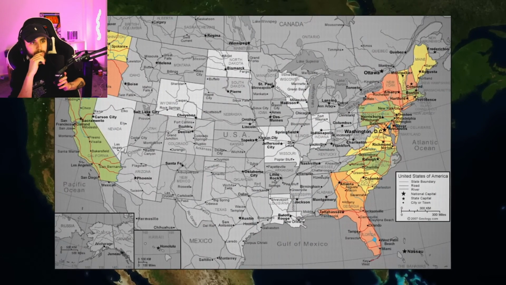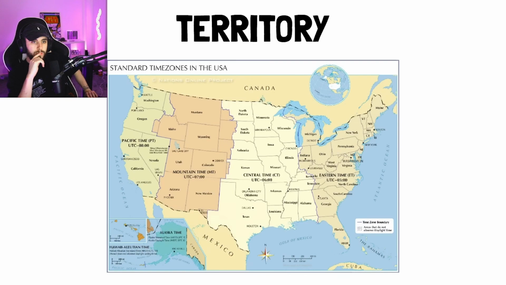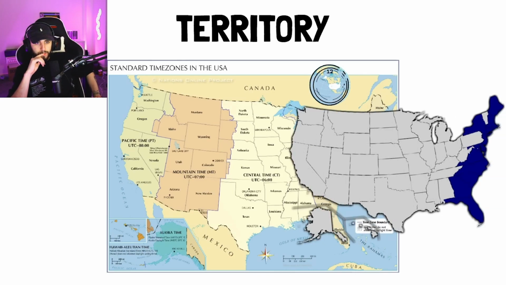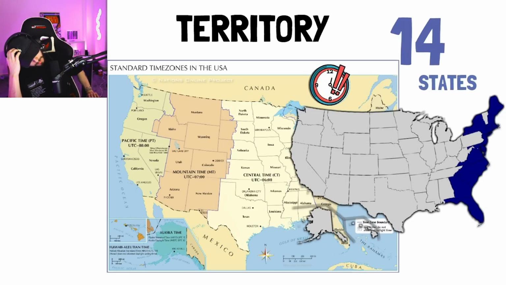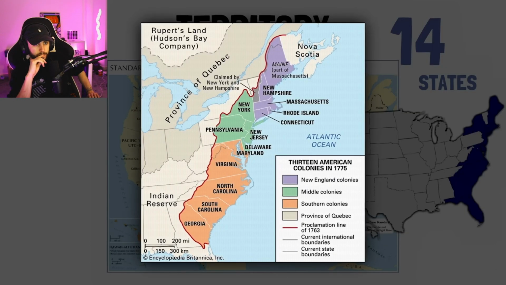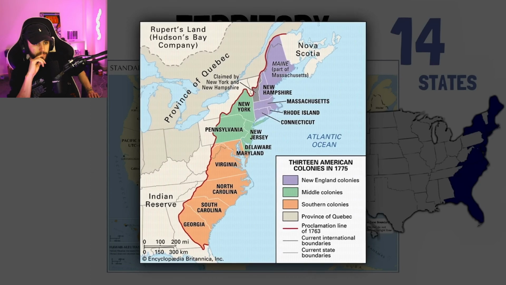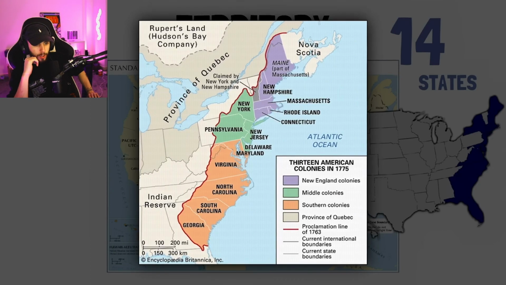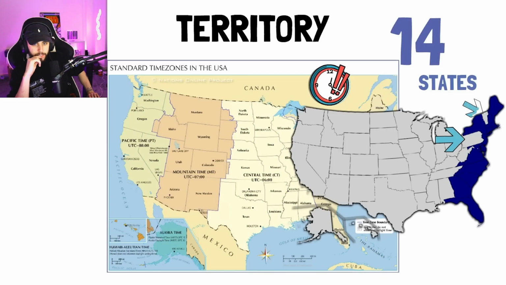The East Coast borders the Atlantic Ocean and Canada, while the West borders the Pacific Ocean, Canada, but also Mexico. Being 3 hours ahead, the East Coast technically has 14 states, very closely related to the initial 13 colonies that rebelled against the British and first established the United States. One exception, among others, being Florida, which was still Spanish. They got New York, Vermont, North Carolina, Pennsylvania, making the total of the East Coast 16.